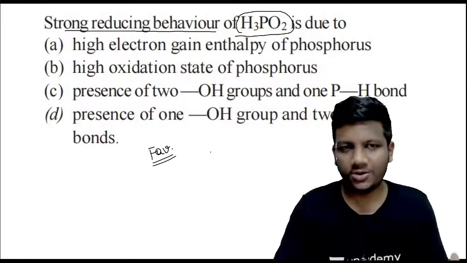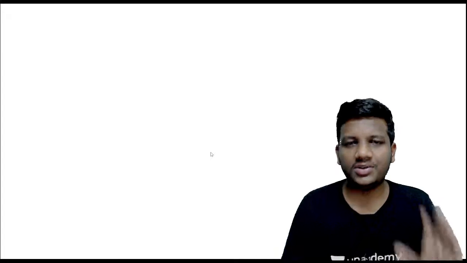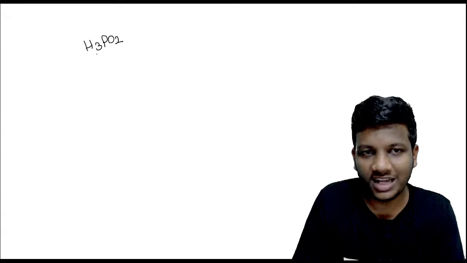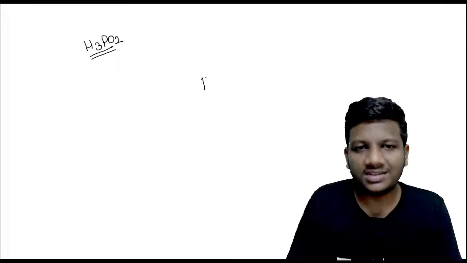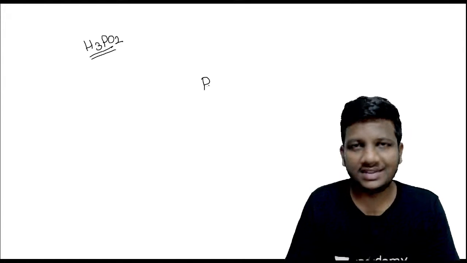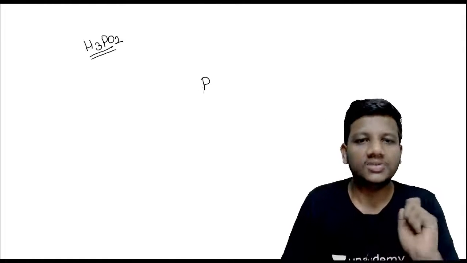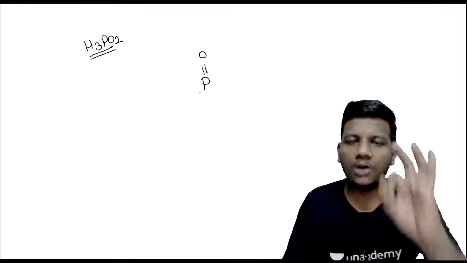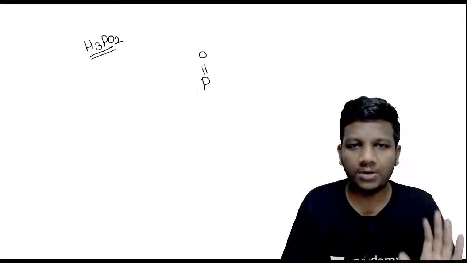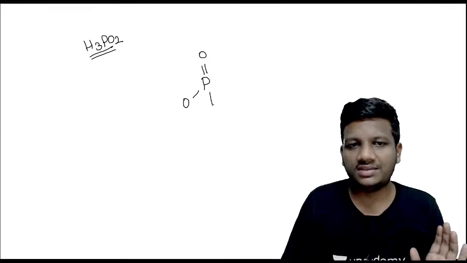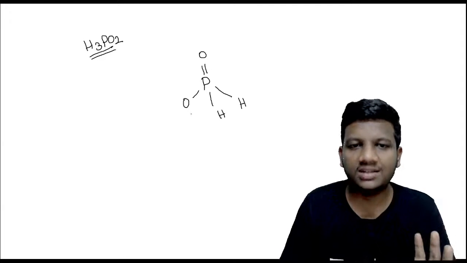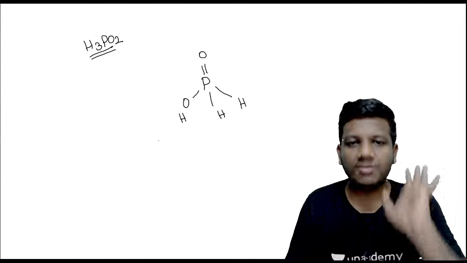Okay, guys. In order to answer this question, you need to know the structure of H3PO2. The next question is also about the name of H3PO2. Here we have P as the central metal. Yes, Manisha, correct. In PO2, one oxygen is definitely double bonded, and another oxygen is bonded like this, and I'm having another 3 bonds. So my H3PO2 structure looks like this.